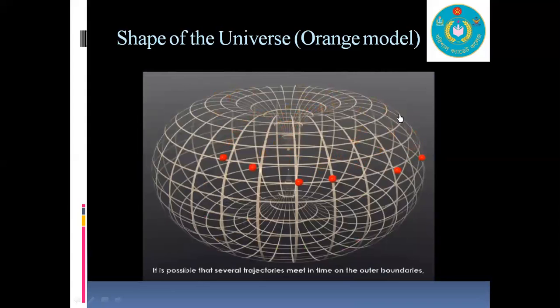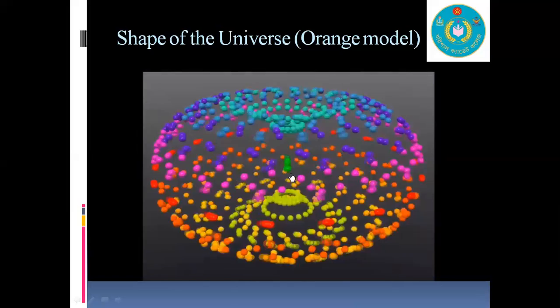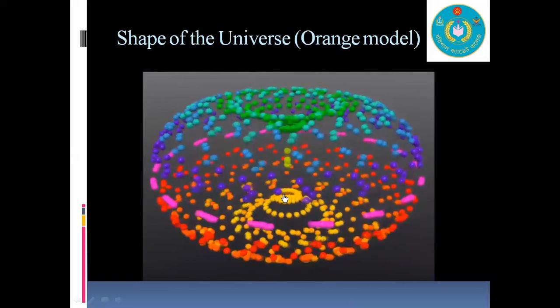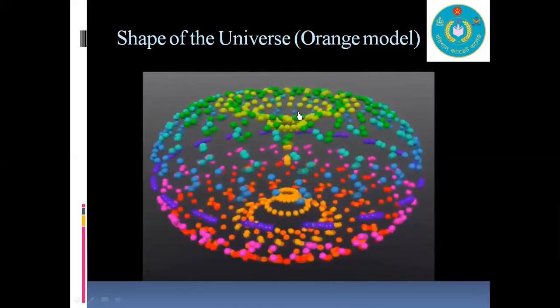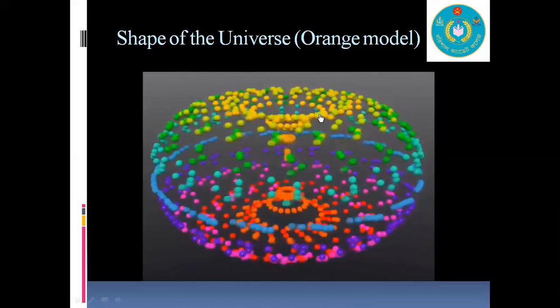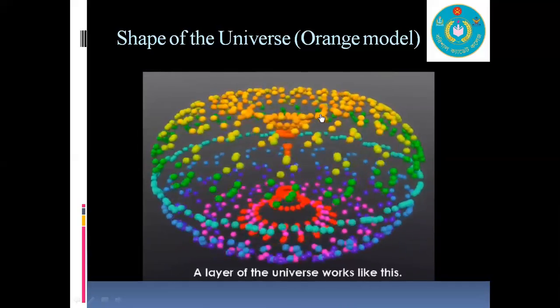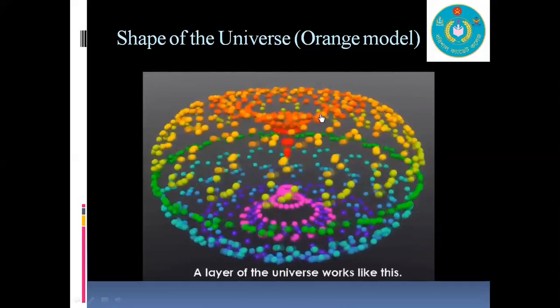They go far away, then come closer and circulate, and after that they will contract to the very initial position. In this region, we will observe blue shift. On the upper side, we will observe red shift, and the Big Bang is proved by red shift.